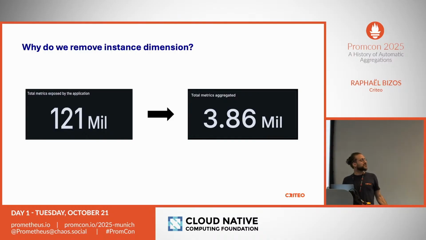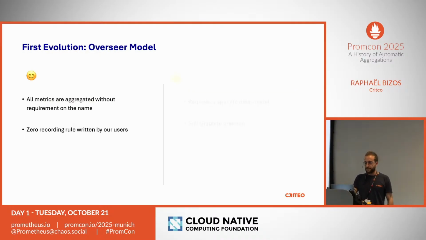And to give you an order of magnitude, for the biggest application we have, we reduce in total 120 million down to less than 4 million metrics. So it actually reduces quite effectively. This is the first, let's say, iteration, really fully automatic aggregation that we have. So every metric exposed by the service with this pattern is aggregated without any requirement on the name. And absolutely 0 recording rules have been written by your users. And actually, the recording rules we are using have been the same for years. So they don't take a lot of maintenance.